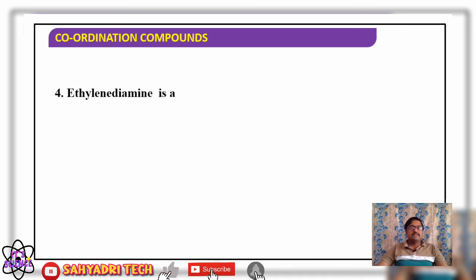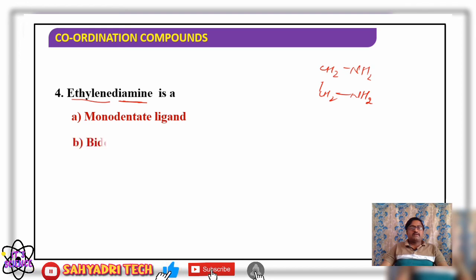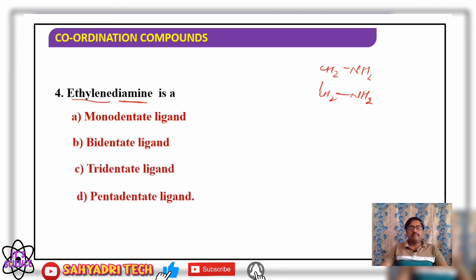Then the next one, ethylene diamine. What is the name given? Ethylene diamine: we have to think of CH2 and diamine, NH2 NH2, ethylene diamine. The options are monodentate ligand, bidentate ligand, tridentate ligand, and pentadentate ligand.